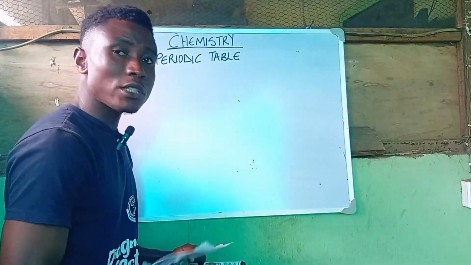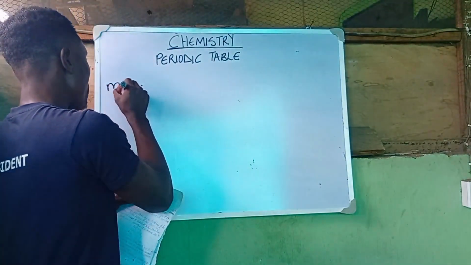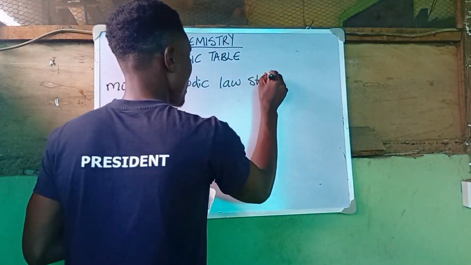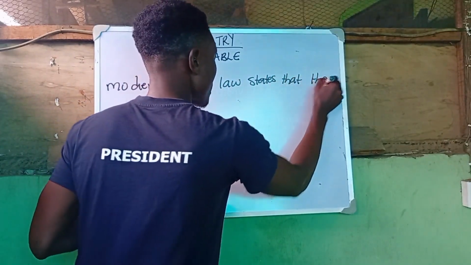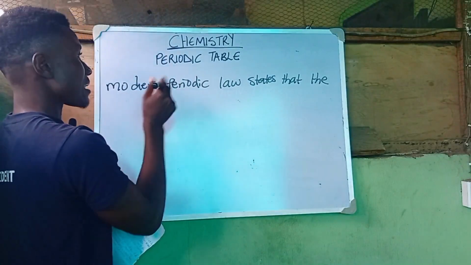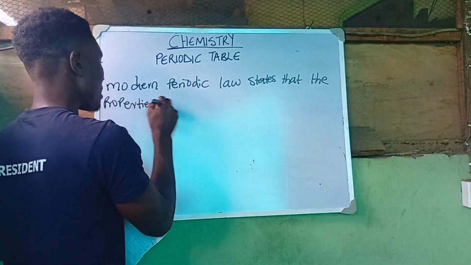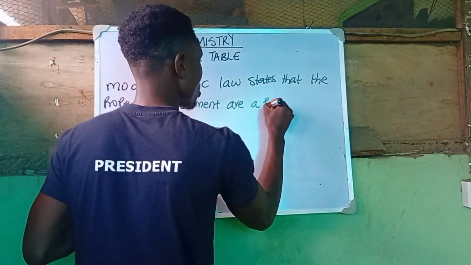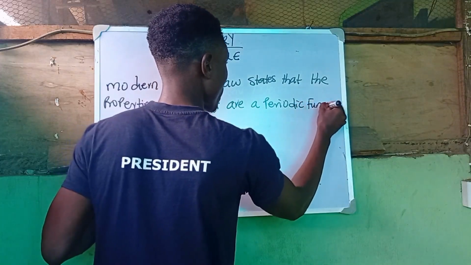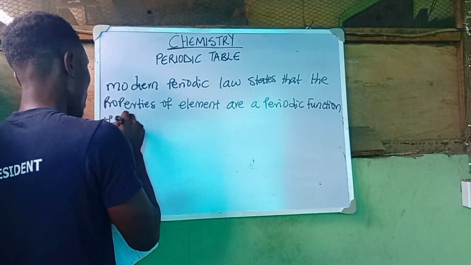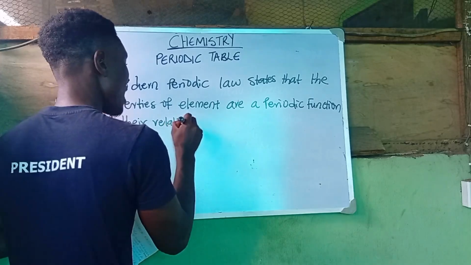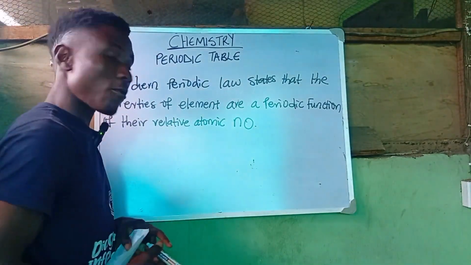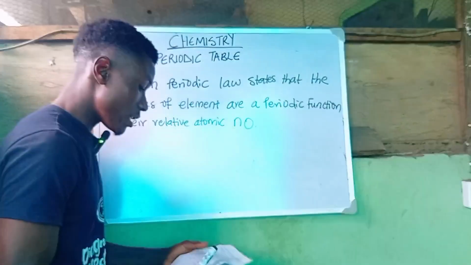The modern periodic law states that the properties of elements are a periodic function of their relative atomic number, and no longer a periodic function of the relative atomic mass as proposed by Dmitry Mendeleev.